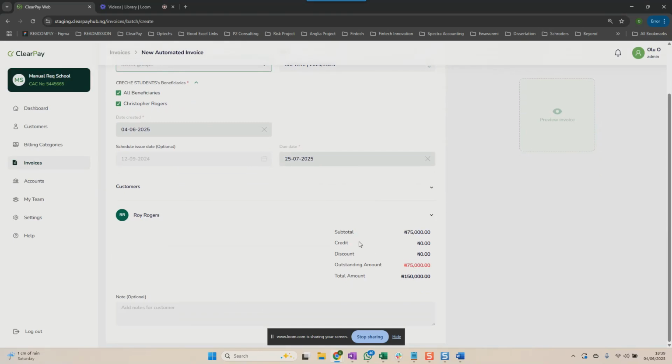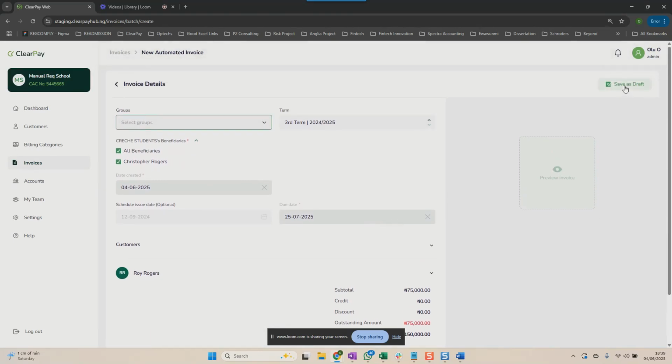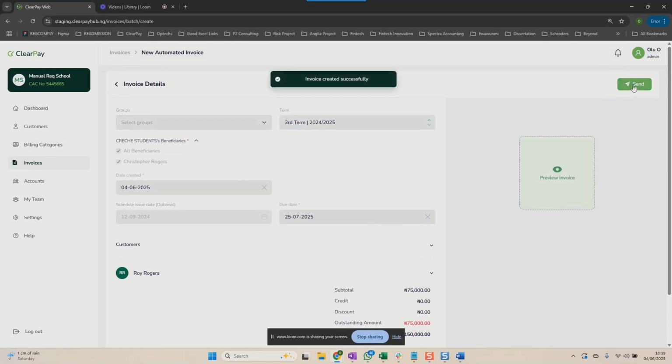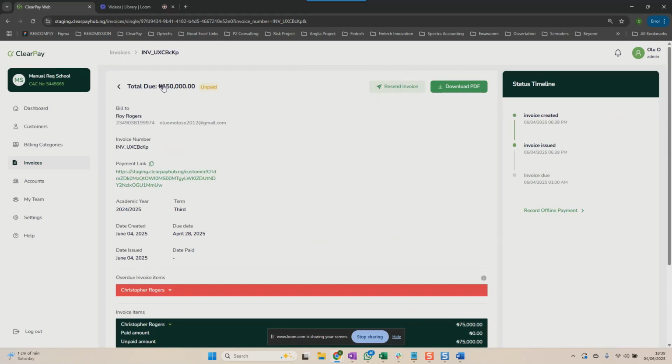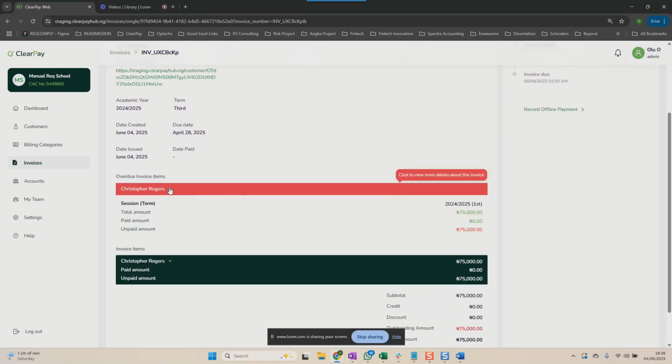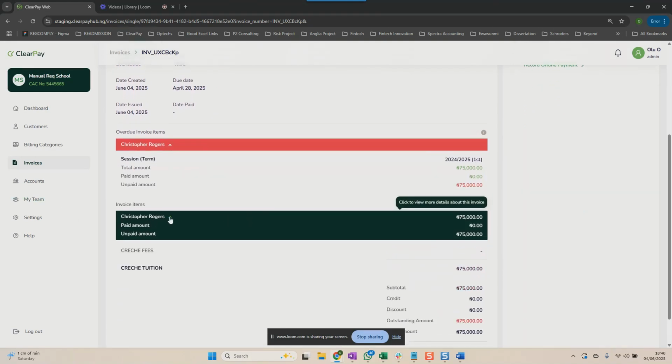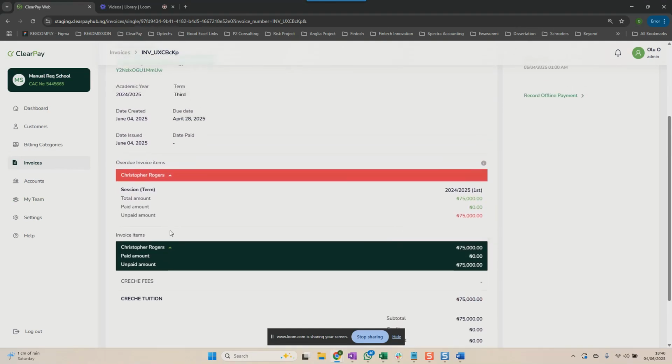It's waiting to be added to the new invoice that you send. I'm going to click on Save as Draft, and I'm going to click on Send. So when I go back here, it says I have 150k that needs to be paid. 75 is outstanding from the previous term, or from first term. I can specify whatever term I need, and this is the amount that you actually owe me.